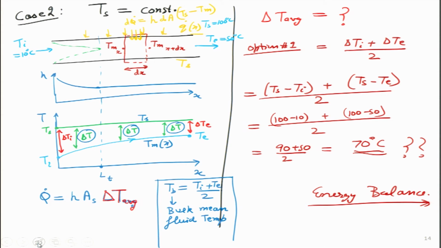So, let me go ahead and do that on the next slide. I am doing exactly this energy balance, taking this particular section of width dx, and I want to find out how much heat is being added through convection and how much temperature rise I am getting. m dot Cp Tmx plus dx.